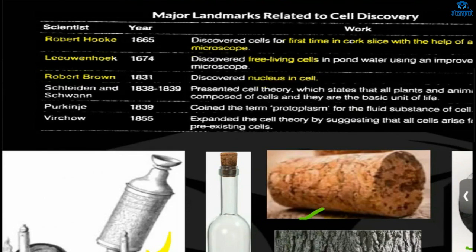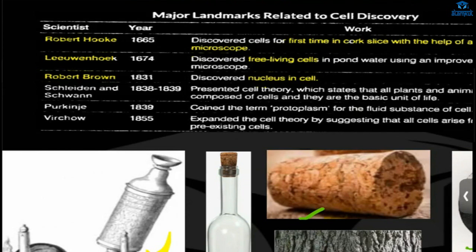Then Schleiden and Schwann. What did they do? They came up with the cell theory. Schleiden was a botanist, so he said that all plants are made up of cells, and Schwann was a zoologist, so he said that all animals contain cells.